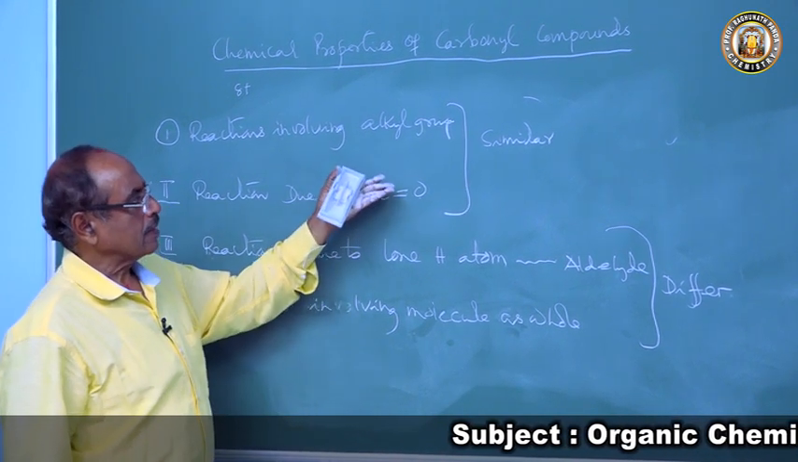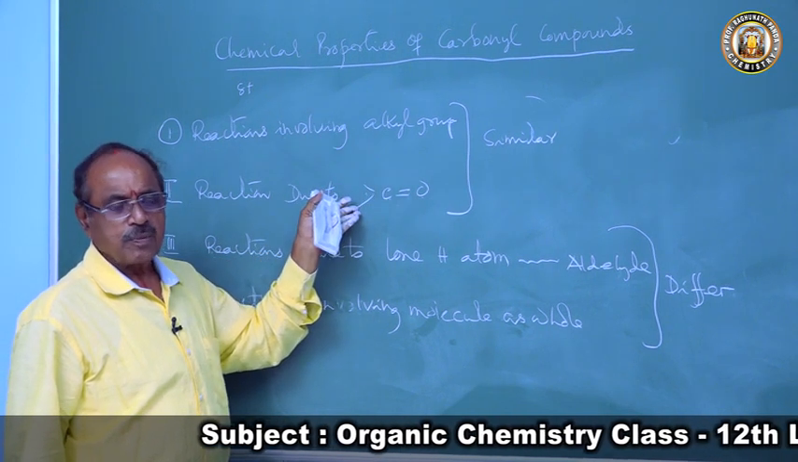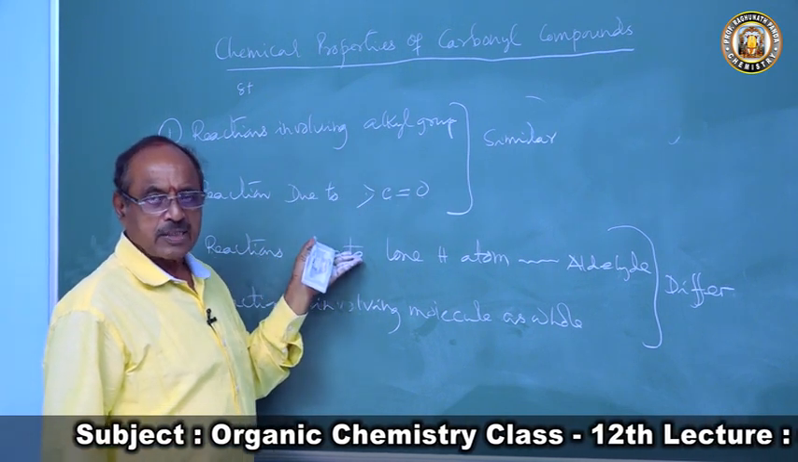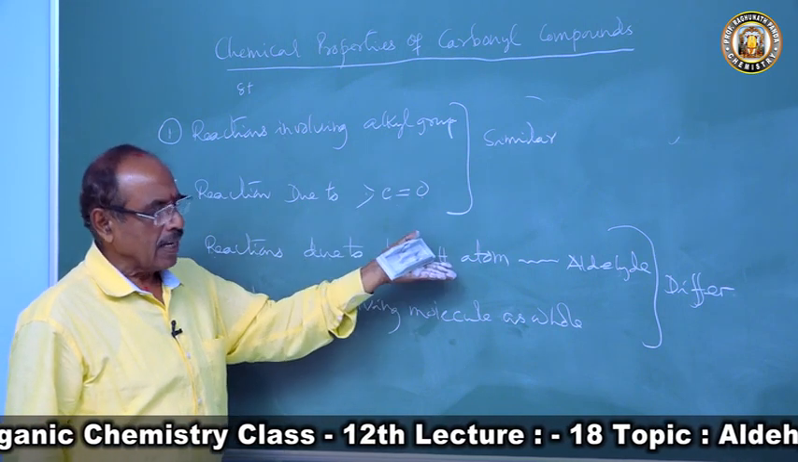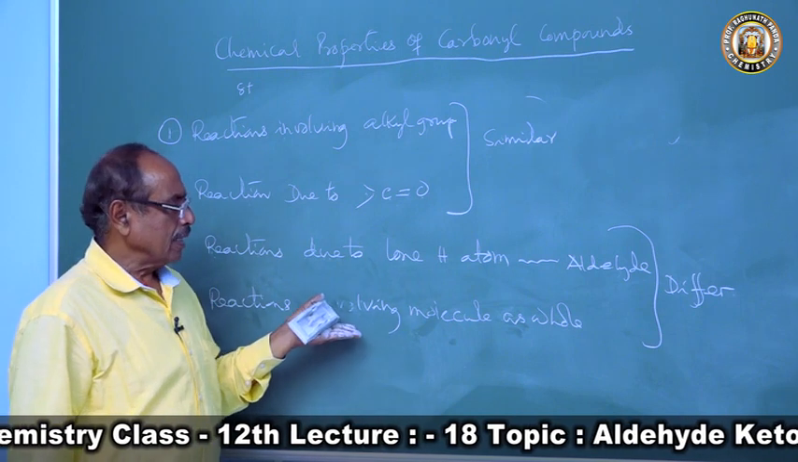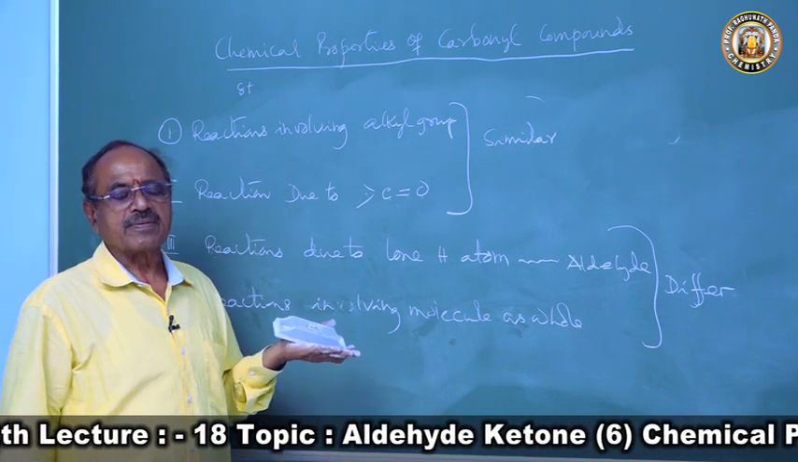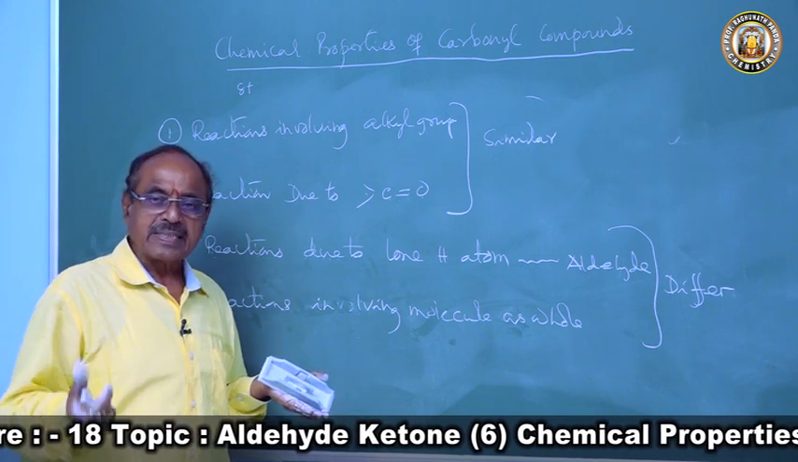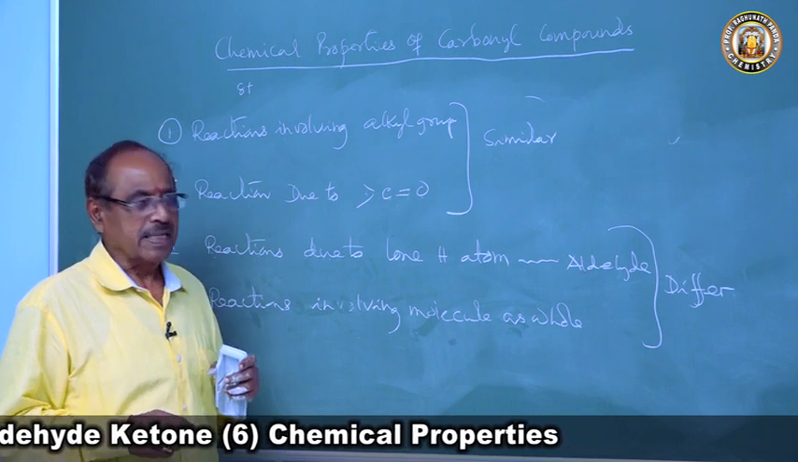So reactions involving the alkyl group and reactions involving the carbonyl group will be there in both aldehyde and ketone, and reactions involving the lone hydrogen atom will be there in aldehyde, not in ketone, and reactions involving the molecule as a whole will be differing. And in many places again formaldehyde will differ from acetaldehyde.